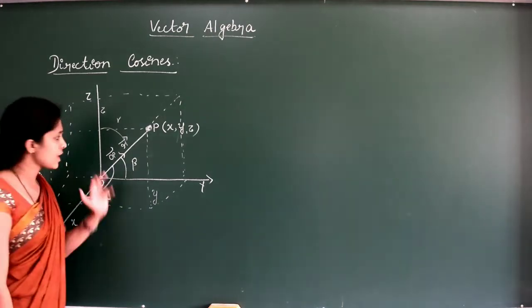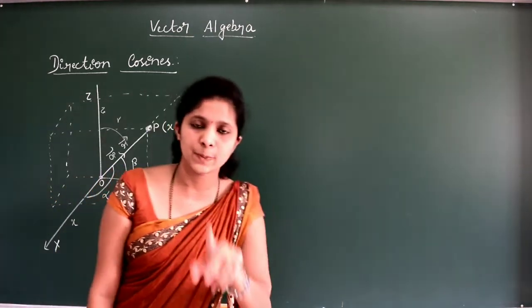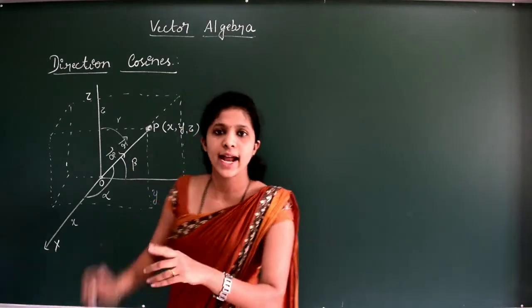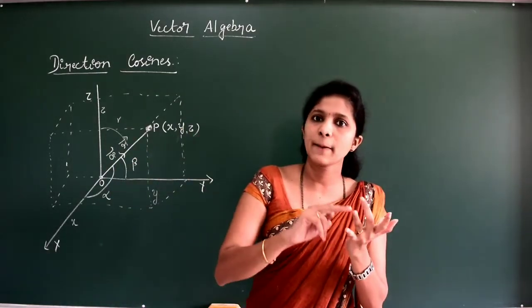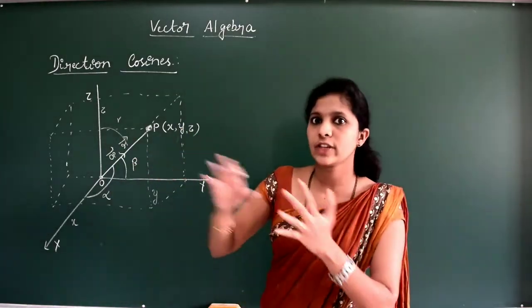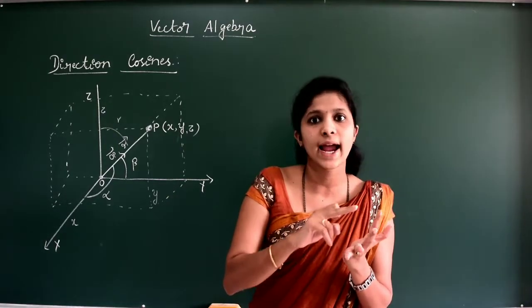Is it clear? We have considered one point in space with coordinates x, y, z, which makes angles alpha, beta, gamma respectively with the axes x, y, and z.